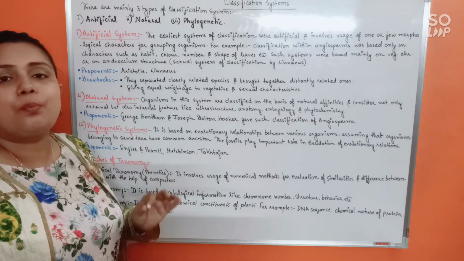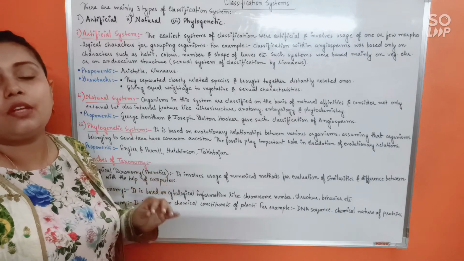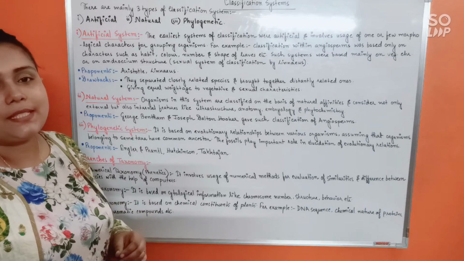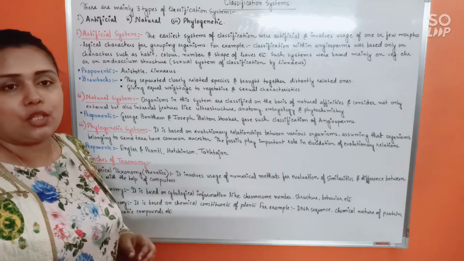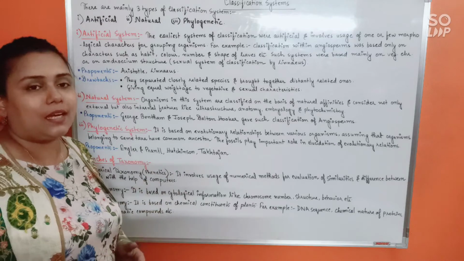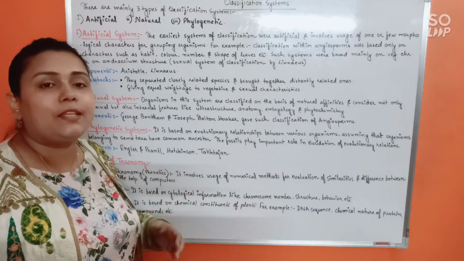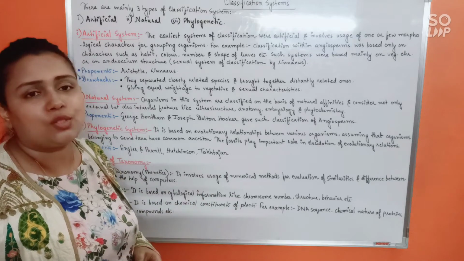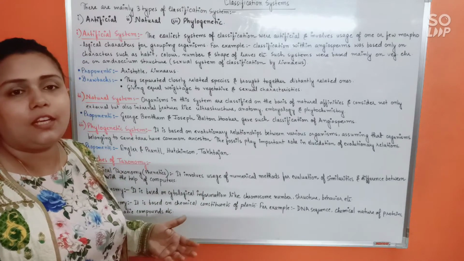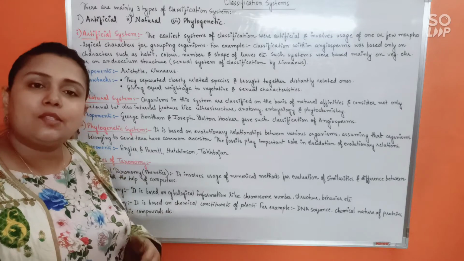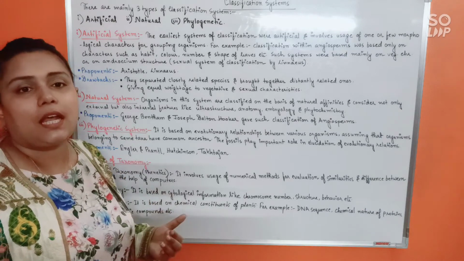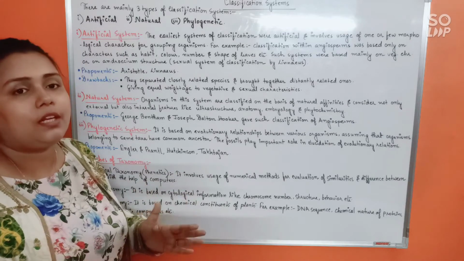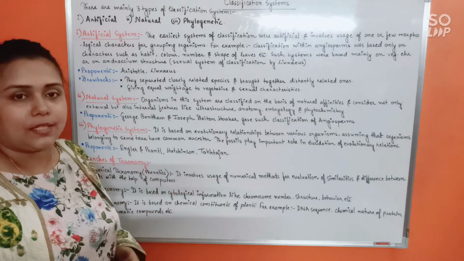Otherwise, they won't be considered together. This, of course, is presently used and is a very appropriate way of classifying. The only problem is that phylogenetic classification is based on evolutionary studies, isn't it? Studies based on ancestors. That's why it is very much dependent on fossil records, which are most of the time not available or not entire. That's how sometimes phylogenetic classification might get delayed.